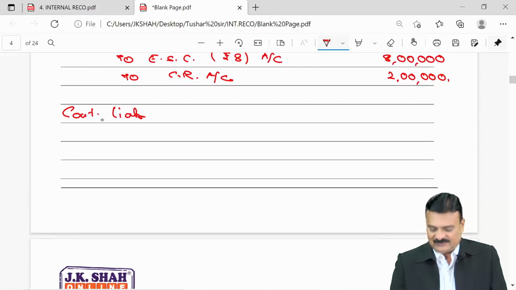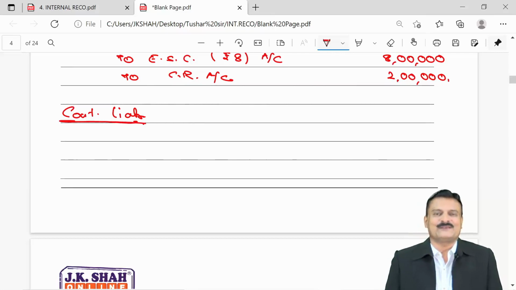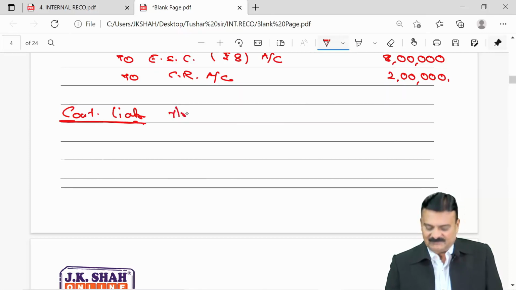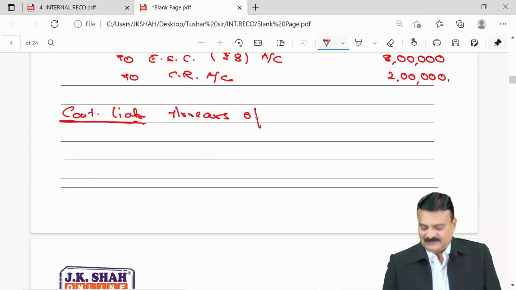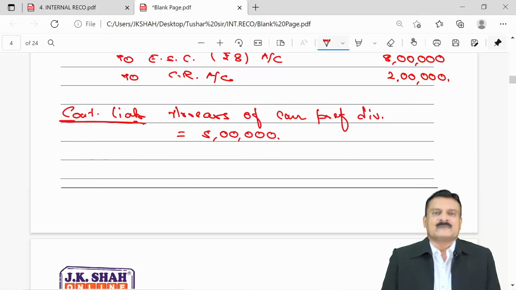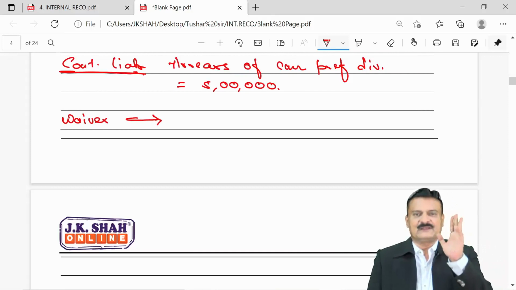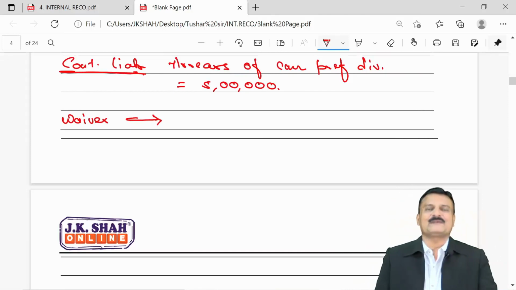I'll focus now on a contingent liability. You all know contingent liability is unrecorded liability. Liability shown as a disclosure, footnote to balance sheet, having no place in books of account. Suppose question says that preference shares, which are cumulative preference shares, there is arrears of cumulative preference dividend, say 5 lakhs. And preference shareholders say that this 5 lakhs we are waiving off completely. We don't want a single naya paisa out of this 5 lakhs, completely waived.